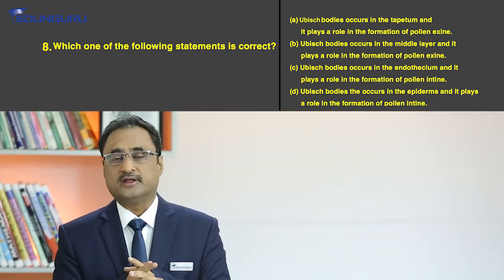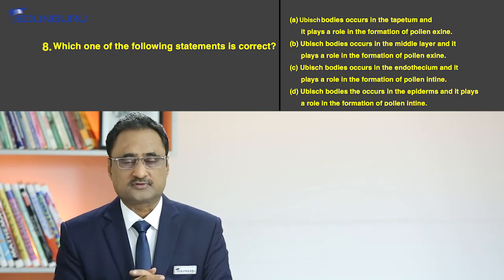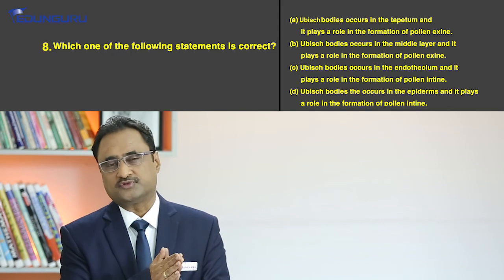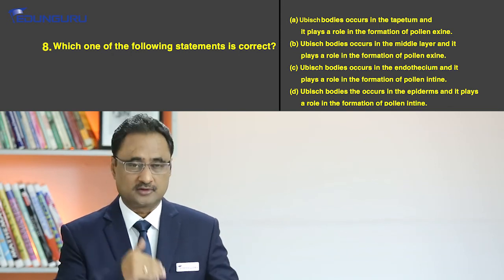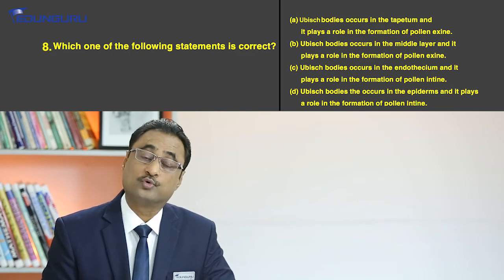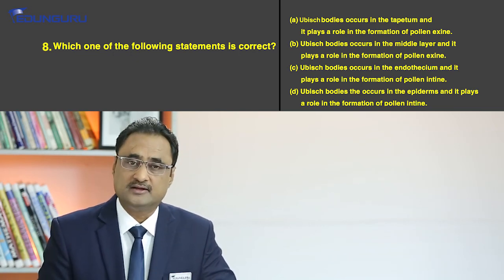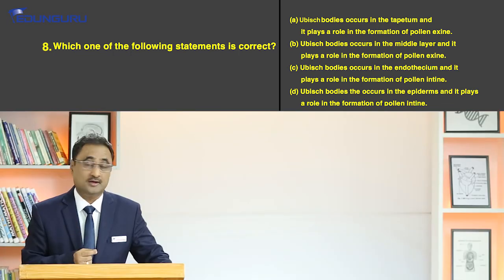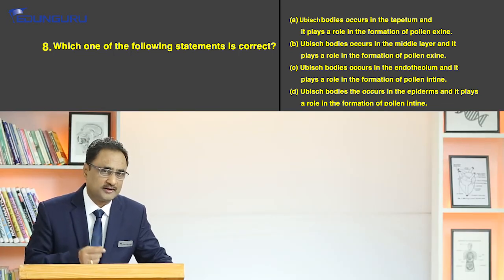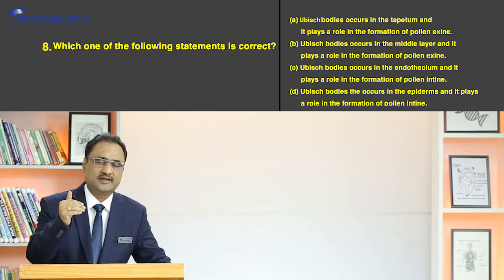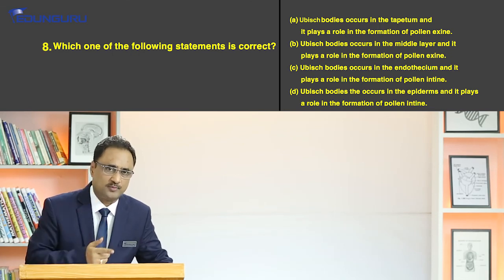But in the course of development, it is the Ubisch body that helps in the formation of the exine, or in other words, chemically it helps in the formation of sporopollenin, because we know very well that the pollen exine is actually made up of sporopollenin. By the way, I'm sure you know that sporopollenin is the toughest material, right? So the pollen grain's exine is chemically made up of sporopollenin.